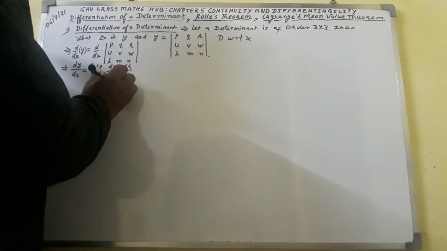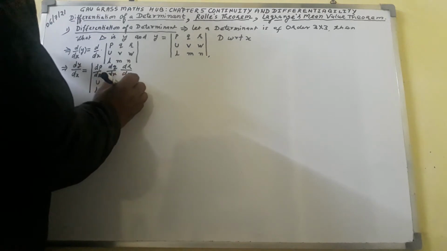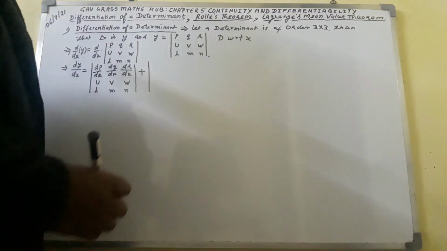U V W, L M N, plus the second row: each element of second row will be multiplied by d over dx at second instance.